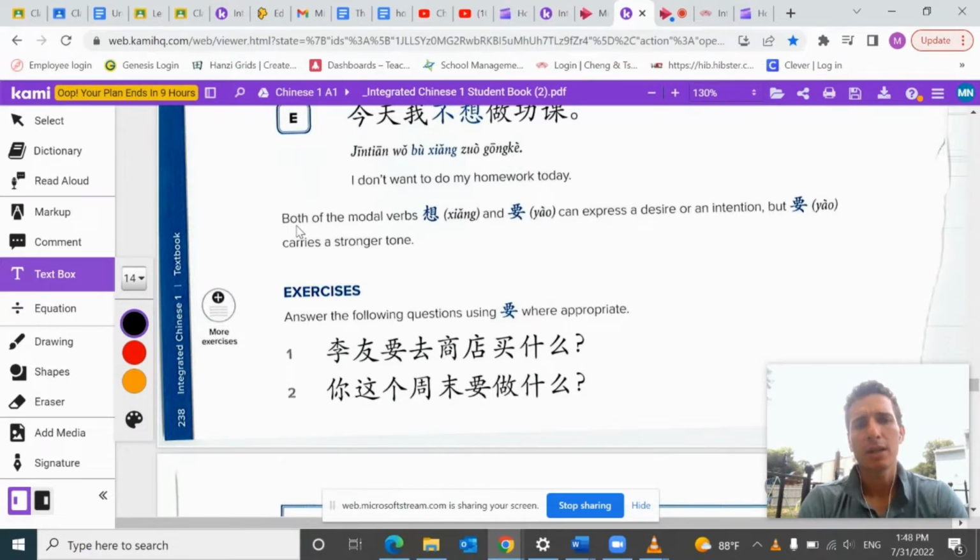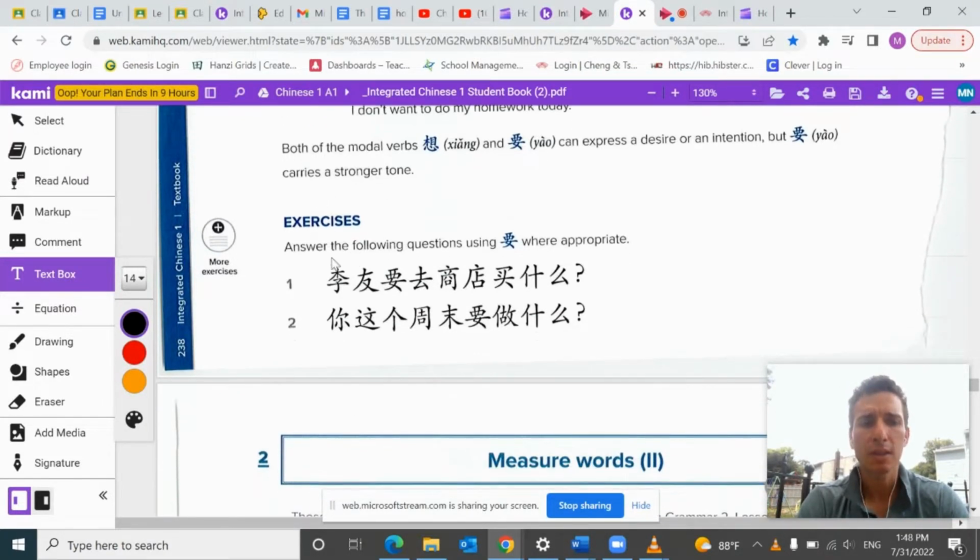All right. So here's the overall difference, at least in this context, between 想 and 要. So the two modal verbs have to do with mood, or the way you think. Okay, the way you're feeling. They can express a desire or an intention, but 要 carries a stronger tone. All right. So it says here, answer the following questions using 要 where appropriate.